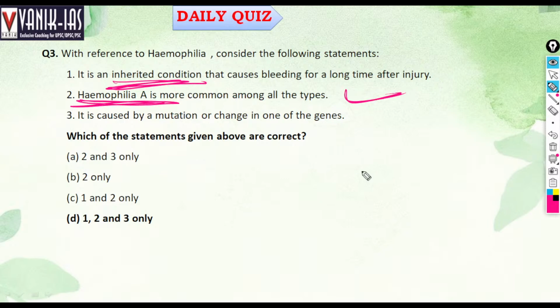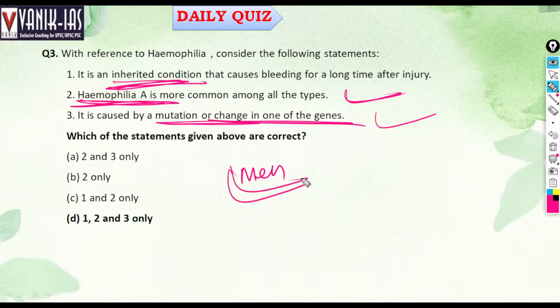It is caused by a mutation or change in one of the genes. As far as hemophilia is concerned, there is continuous bleeding after injury. That is hemophilia. One more fact, remember, men are more vulnerable to hemophilia as compared to women, right?